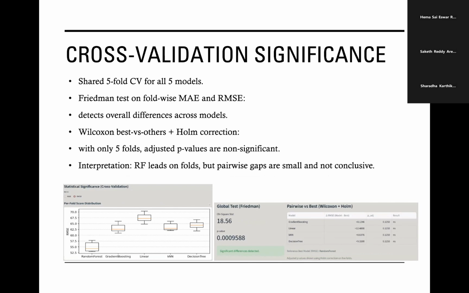For the cross-validation view, we run a shared five-fold CV for all five methods. We apply a Friedman test to the fold-wise MAE and RMSE scores, which detects that there are overall differences among models. Then we run Wilcoxon signed rank tests, comparing the best model against each of the others, and we adjust the p-values using Holm correction. With only five folds, this correction is conservative and the adjusted p-values are non-significant at the 0.05 level. So the interpretation is that random forest leads on the folds, but the pairwise gaps are small and not statistically conclusive after correction.